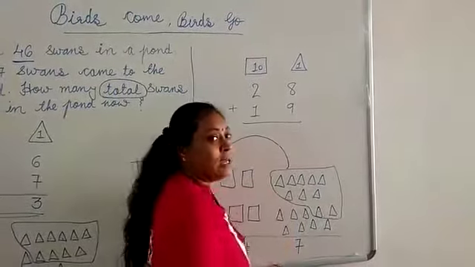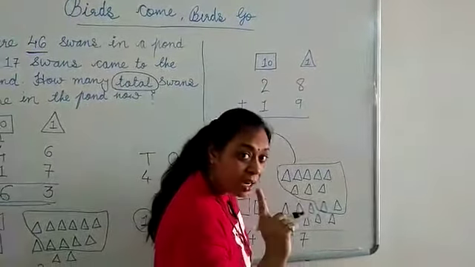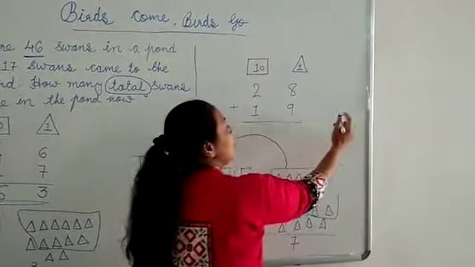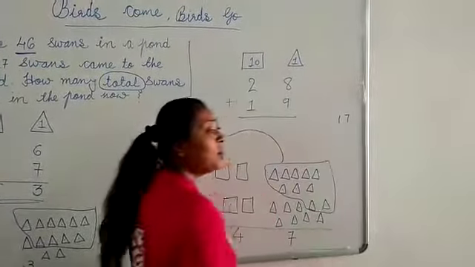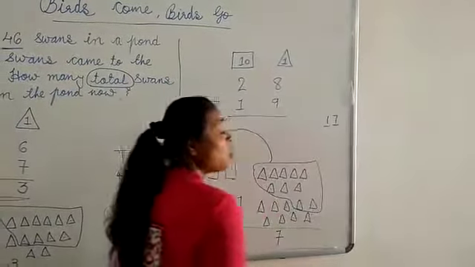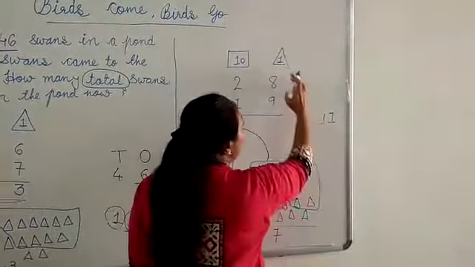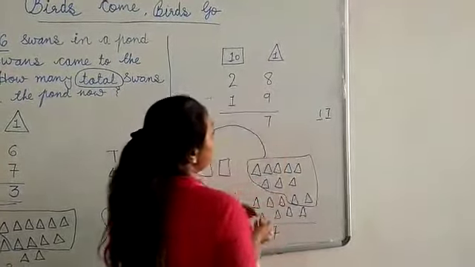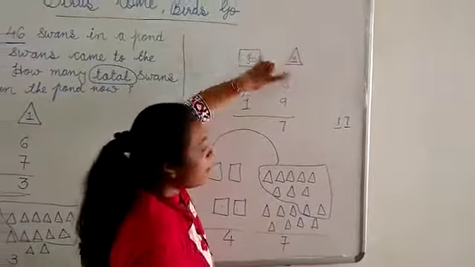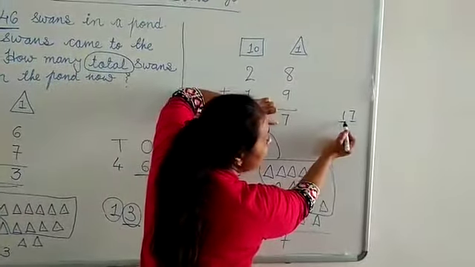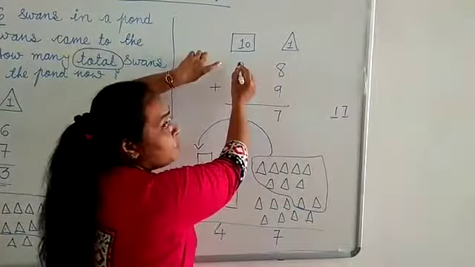Let us add this with numbers. 8 plus 9 is equal to 17. So 1 tens and 7 ones. In the ones column I shall put 7, and this one will be carried forward.